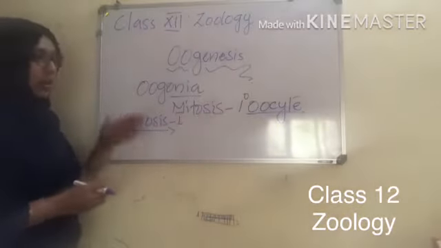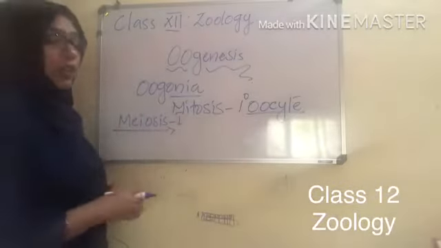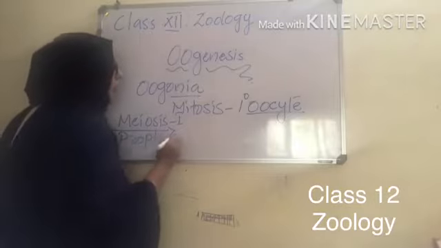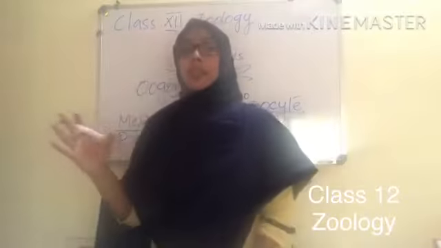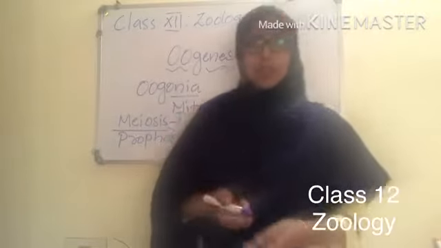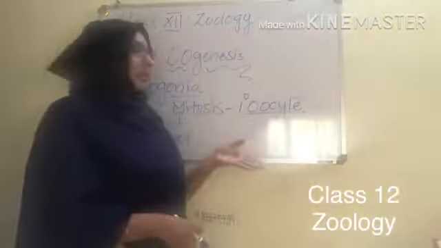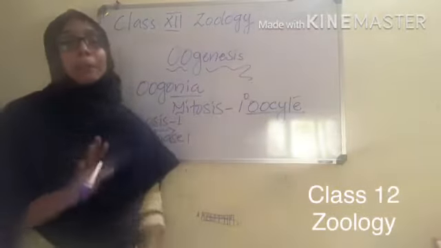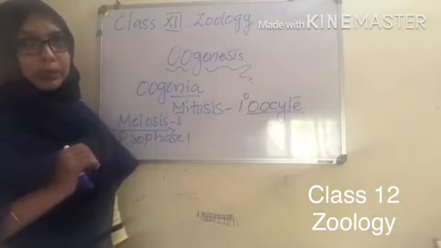So in the primary oocyte the meiotic division starts, it enters into prophase I, and it temporarily suspends the further division. Clear? All this formation and temporary suspension is happening during the embryonic development.